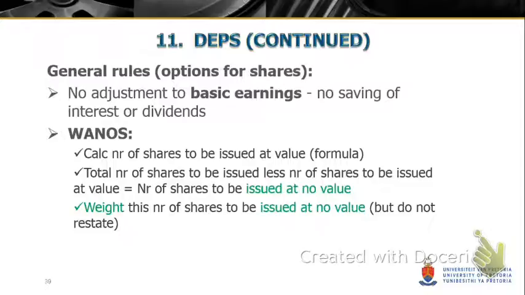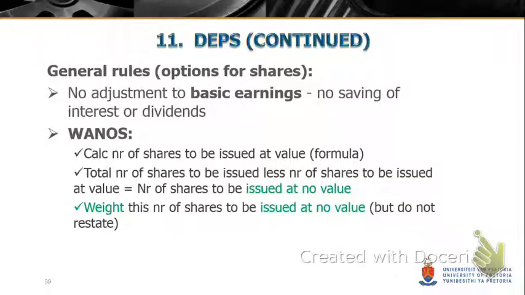But you can also have dilution when there's options taken out. So what does an option do? A person buys an option or gets an option, depending, from the company, and this option will say that they are allowed to buy shares at a certain value at a future date. Now, if that value that they are purchasing at is lower than the market value, it may cause dilution.